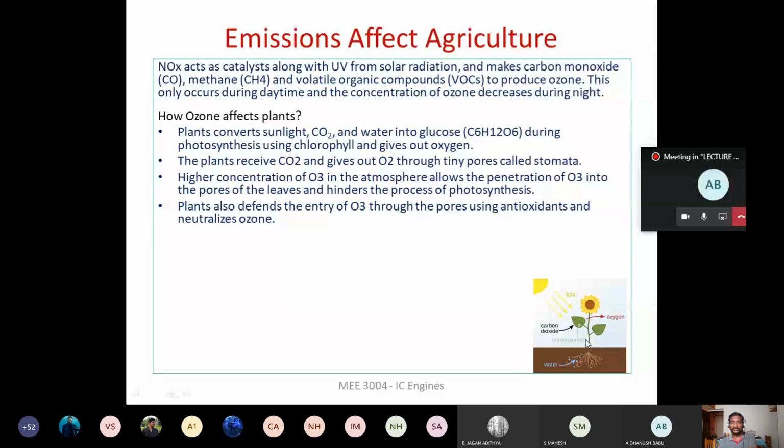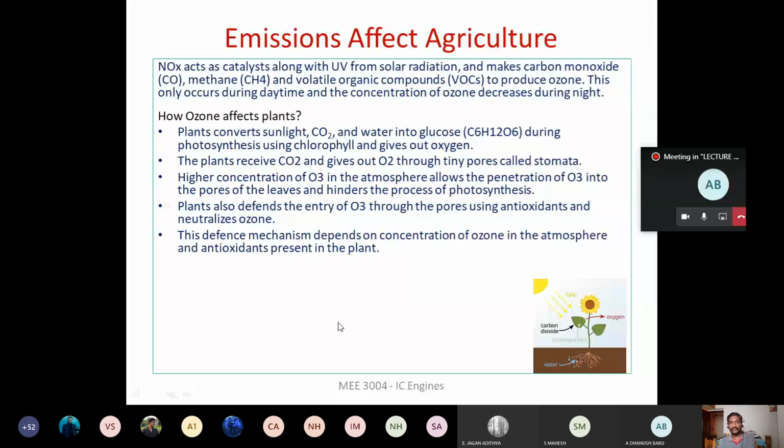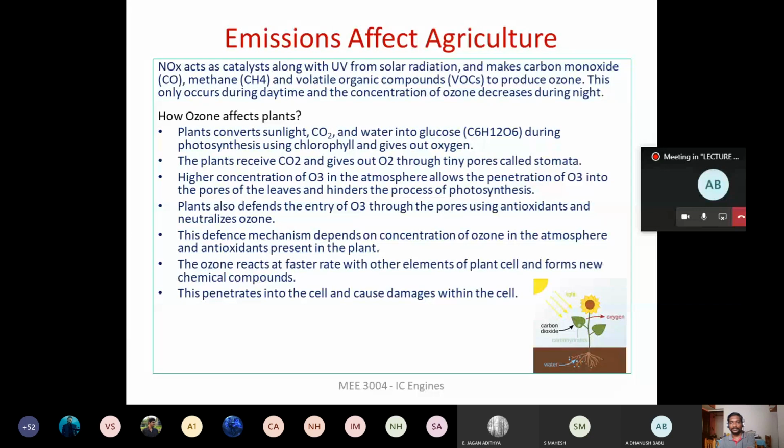So the vegetation is going to be affected because of the ozone at the ground level. It depends upon the concentration of the ozone, and it also depends upon the amount of antioxidants that are present in the plant, right? If it is balanced, then the plant can survive. Otherwise, the plant will fail. Agricultural plants will fail if they are not able to defend against the entry of ozone into the pores of the agricultural plants. Okay. So it affects the plant cell, and thereby it damages the